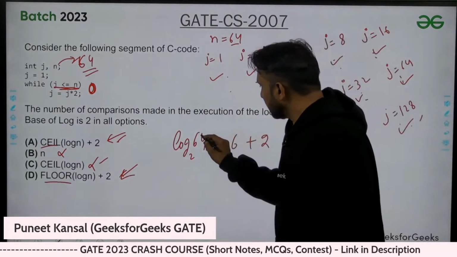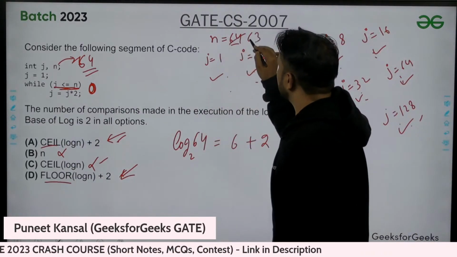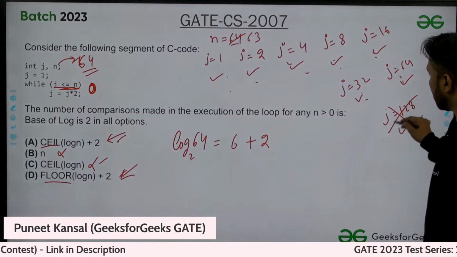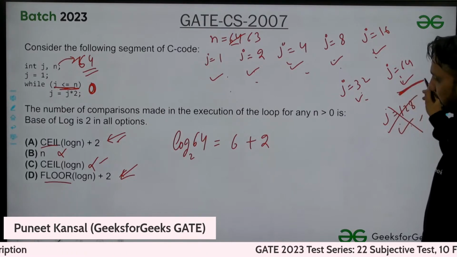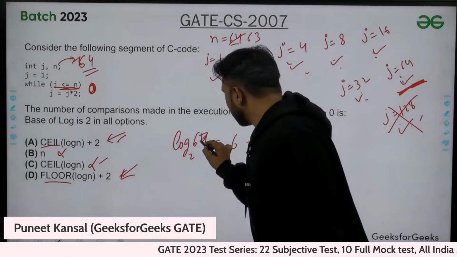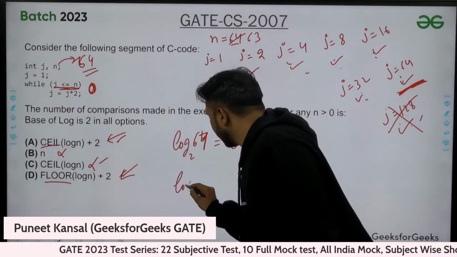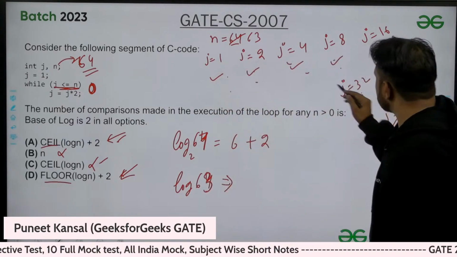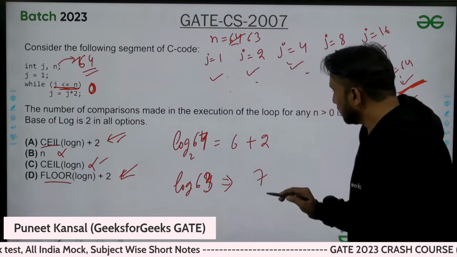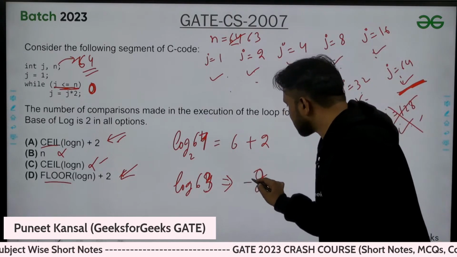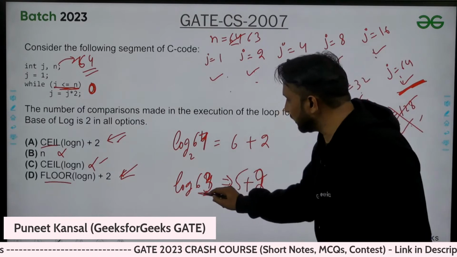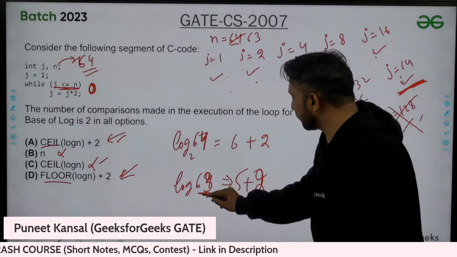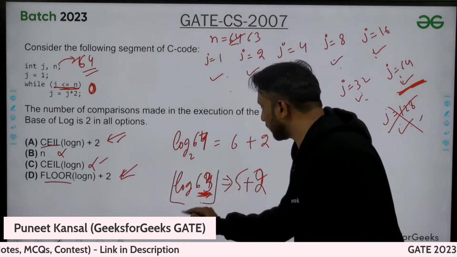Now let's suppose we are taking 63 value. If we take 63, then we will not make this last comparison. So 7 comparisons we are making. Log of 63, we need a total of 7. So 2 plus 5 actually, so 5 comparisons we need to make from here. For that, if you want to take the 5 value from here, you need to take the floor value.